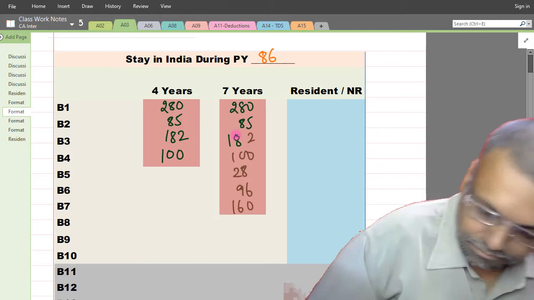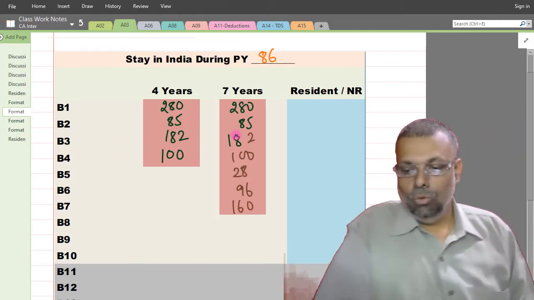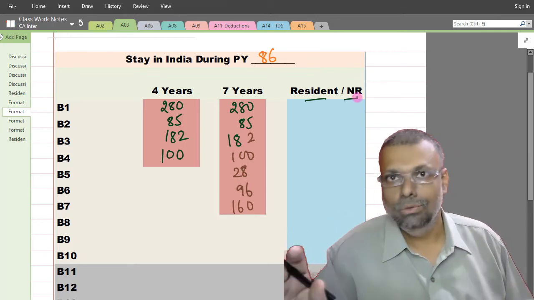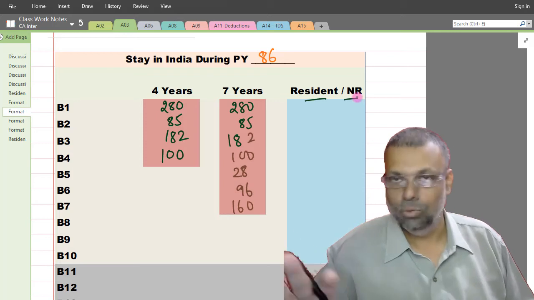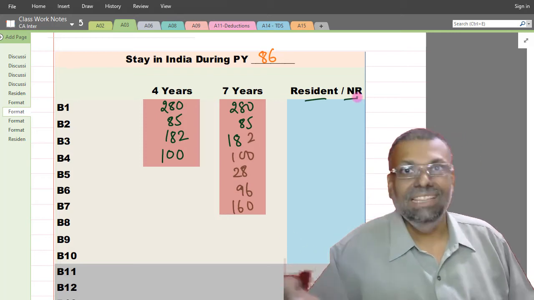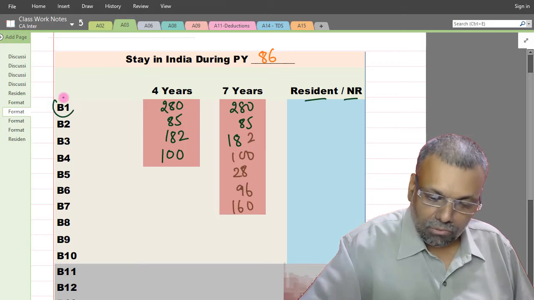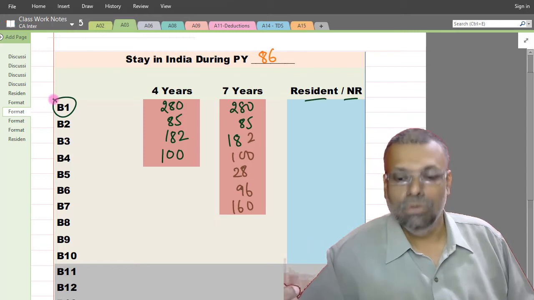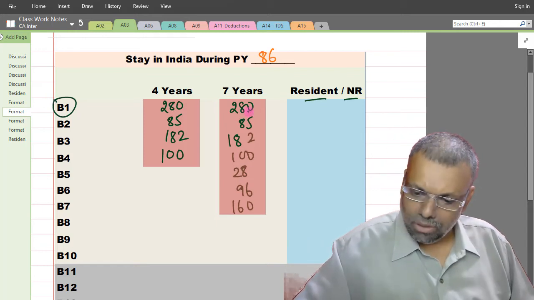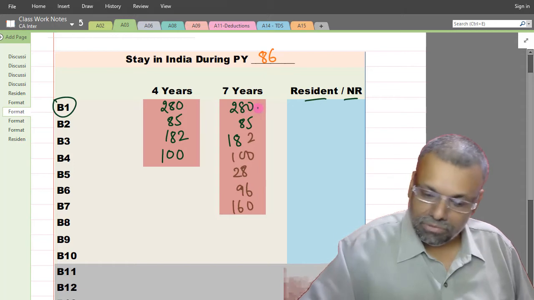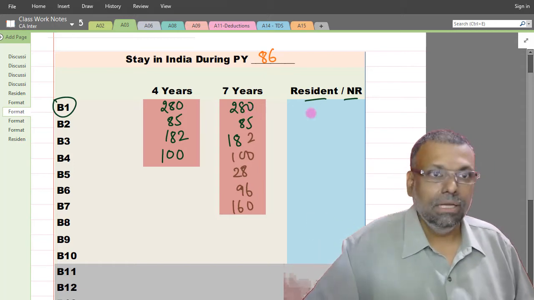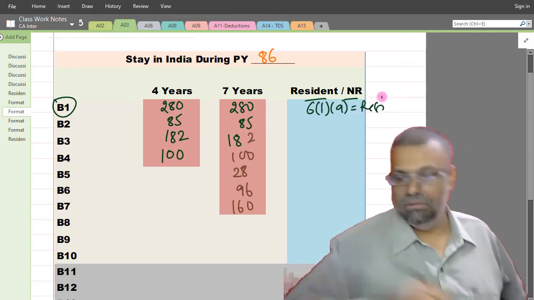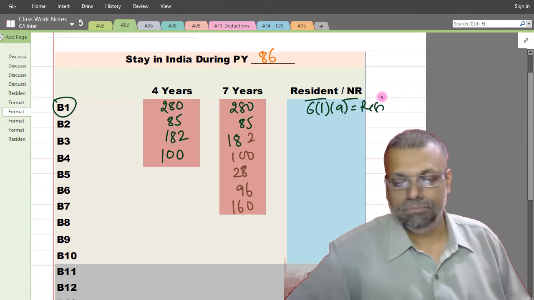Okay. Now see, in the earlier year, you want to find out whether you are resident or non-resident. That means you want to test only section 6.1. You don't want to go to the not ordinarily resident situation. Okay. Now, if your stay in the year, for example, this particular earlier year 1, if you want to find out whether you are resident or non-resident, first we will apply the 182 days stay. More than 182 days stay, it is 280 days for that particular year. So you will become resident by virtue of section 6.1a itself. You will become resident immediately. You can take very quick decisions.